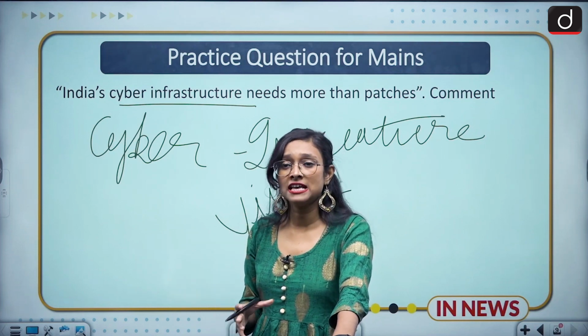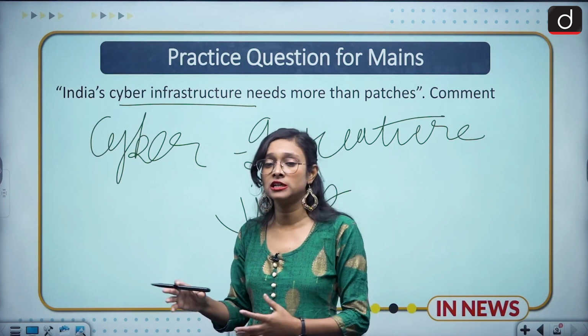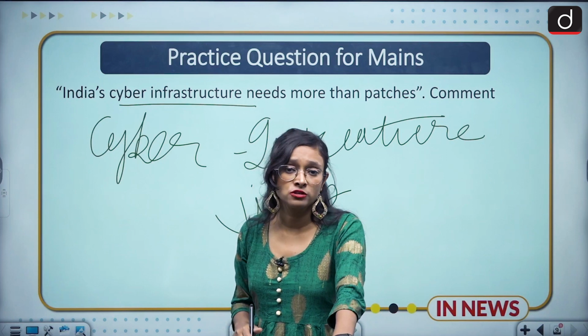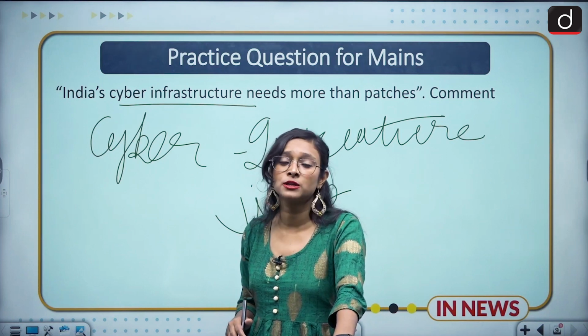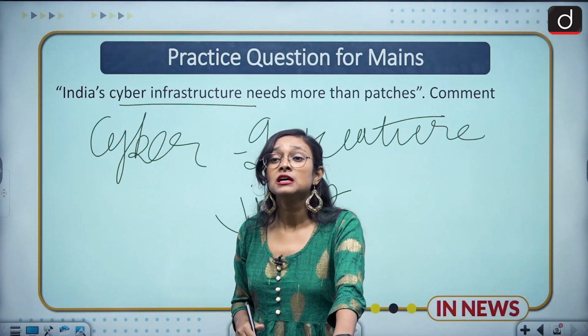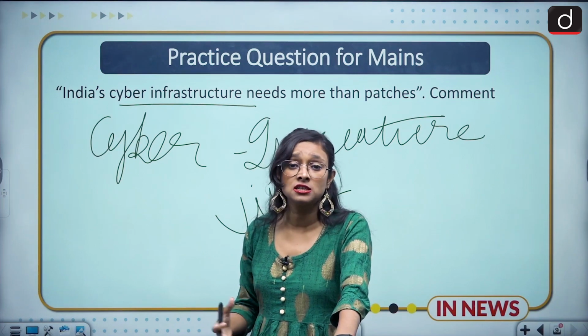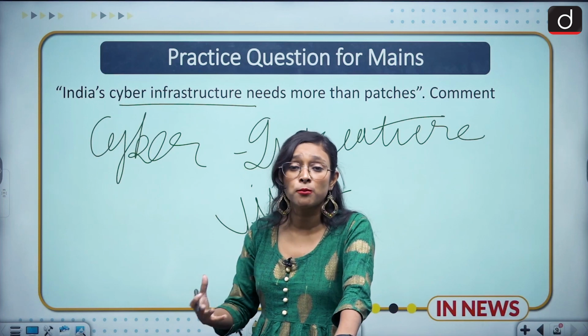Because we have created the Digital India Mission, and through it many mobile phones and laptops have been distributed, and people have access to the internet. India has the second largest number of internet users because of its vast population.